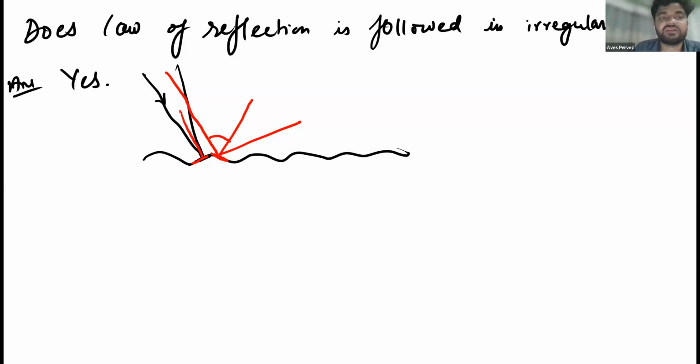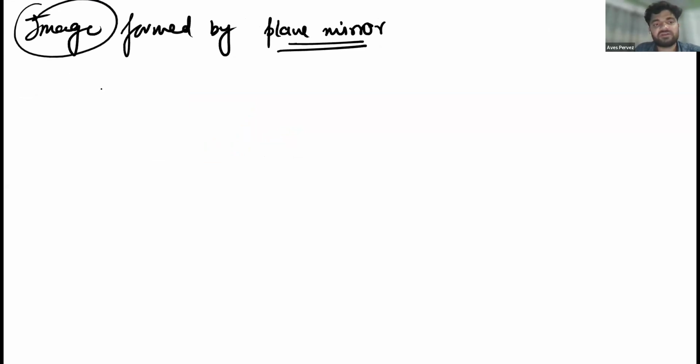So let's move further, and that is the image formed by a plane mirror. Next topic, write it down: image formed by plane mirror. Before discussing this topic, let me discuss the types of images.